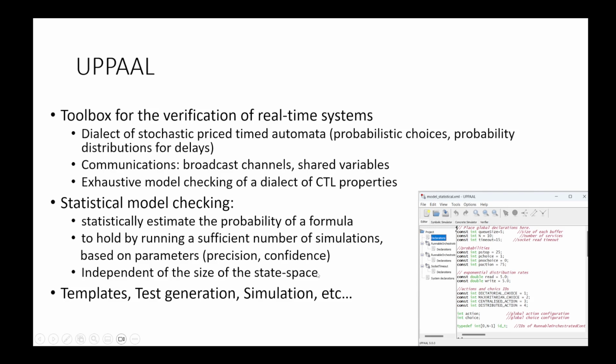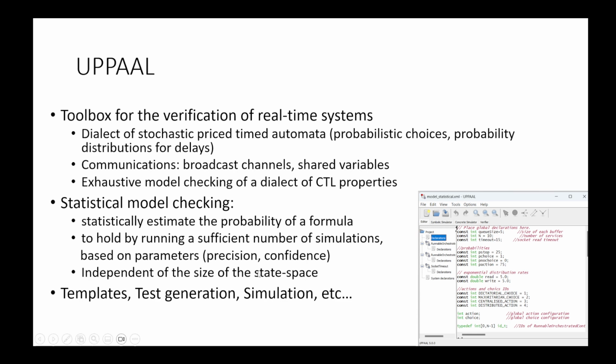However, even if none of the simulations satisfy a formula, we cannot say that the probability of this formula being satisfied is 0, but it is always an interval, 0 to 0 plus epsilon, with a specific confidence. So in the paper, this was one of the questions that was asked during the conference. When the paper says that the probability is near 0, it means that it is in the interval 0, 0 plus epsilon. This means that all the simulations that have been performed have been violating the property.